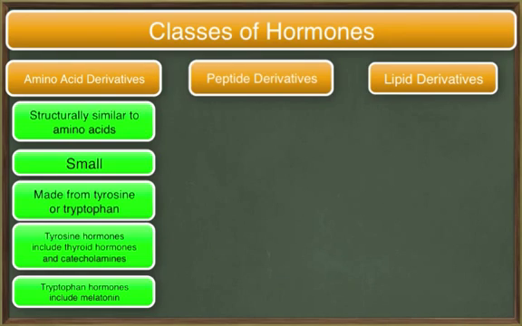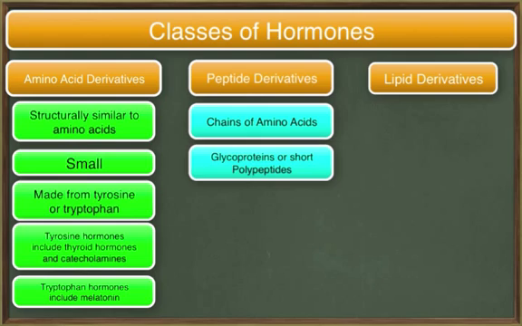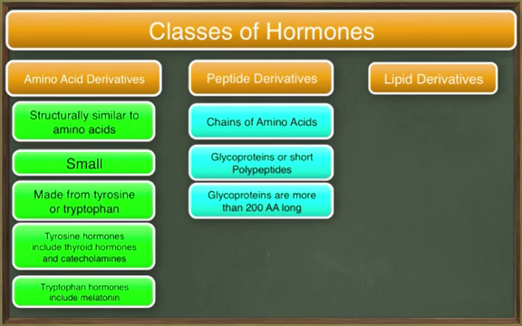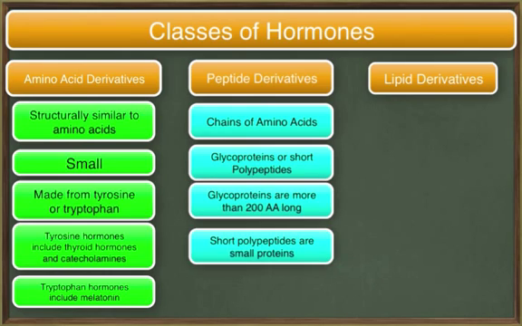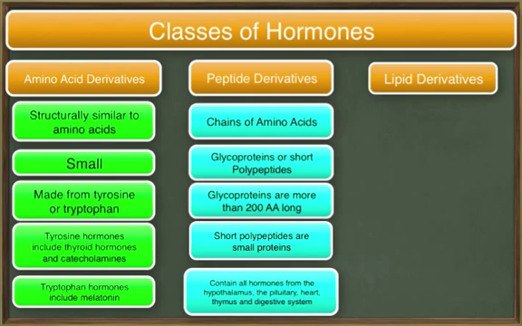The peptide hormones are chains of amino acids. Peptide hormones come in two groups, either as glycoproteins or short polypeptides. Glycoproteins are more than 200 amino acids long. The short polypeptides are small proteins. It includes small hormones from the posterior pituitary and the anterior pituitary. Together, the glycoproteins and the short polypeptide group contain all the hormones secreted by the hypothalamus, the pituitary, the heart, the thymus, and the digestive tract.